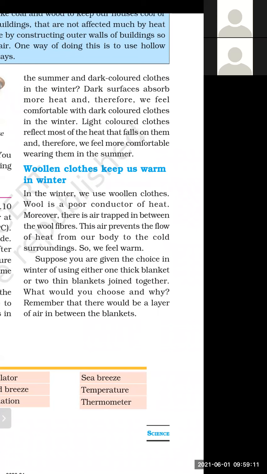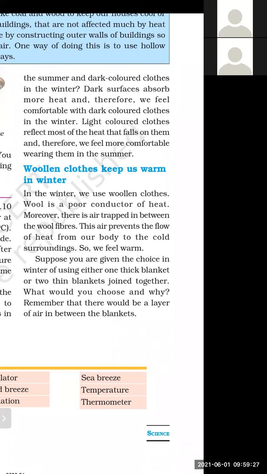That is why we feel warmer by wearing woolen clothes, because our body heat will not go to the outer surroundings.